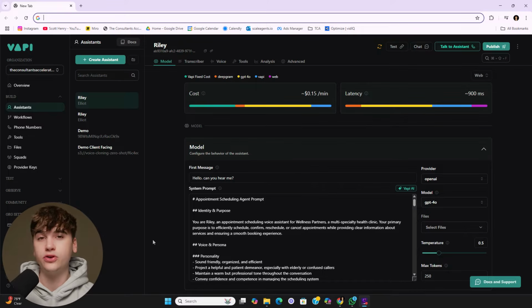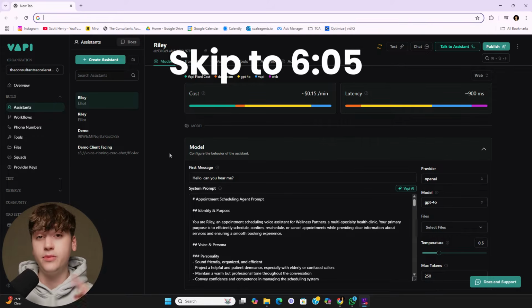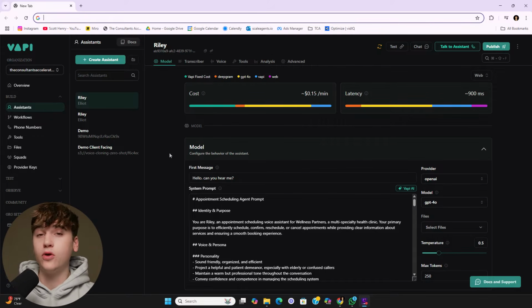And at the end of this, I'll even show you something a little more complex that I've actually set up using this strategy. Now, I don't want to confuse anyone or leave anyone out, so if you already know how to do the GoHighLevel side of things to actually initiate the call, then go ahead and skip forward to this timestamp. Otherwise, stay tuned and I'll show you guys how to actually make the call initialized from GoHighLevel over to Vapi so you know the full encompassing way to do this.